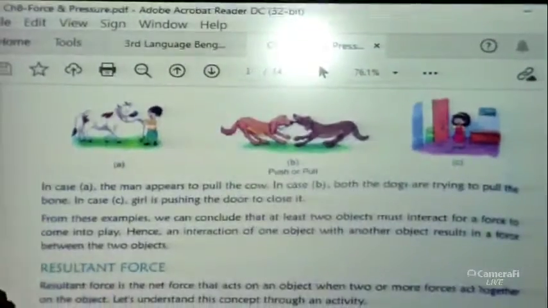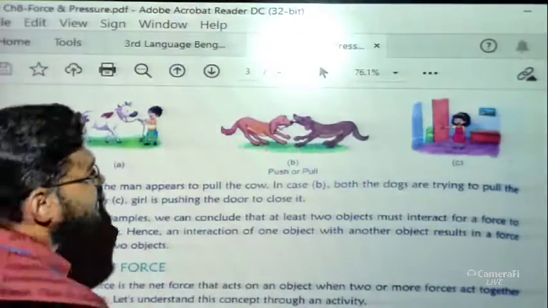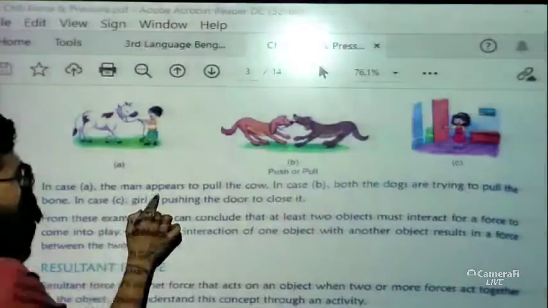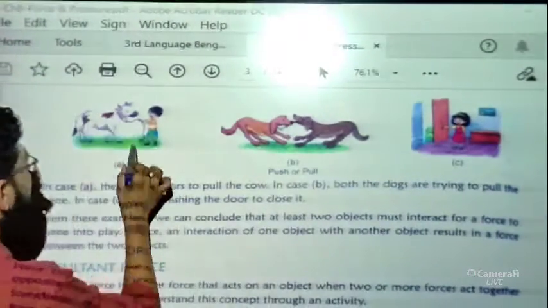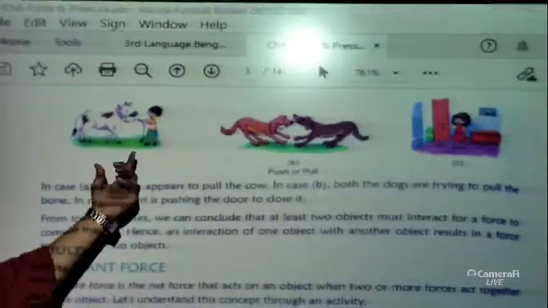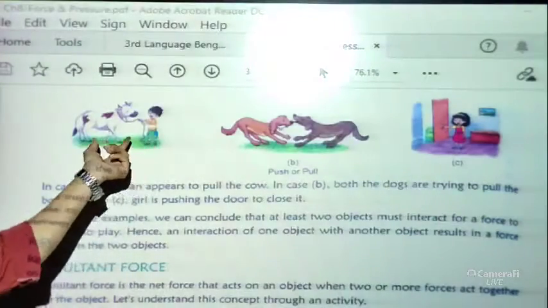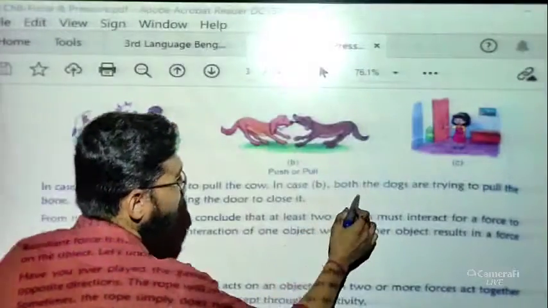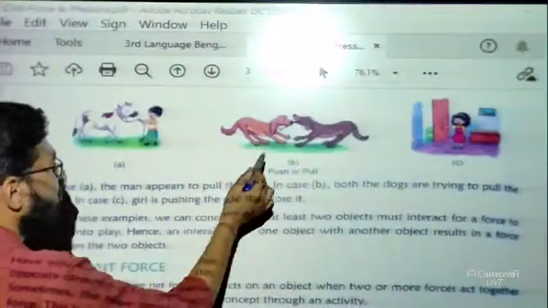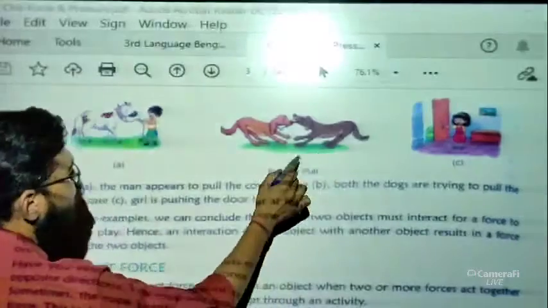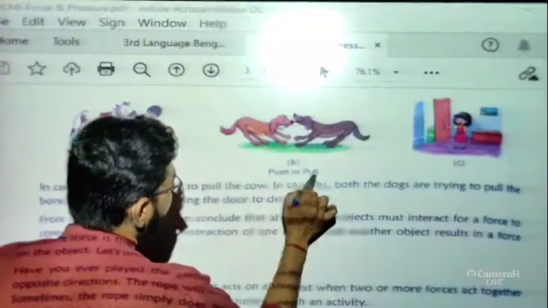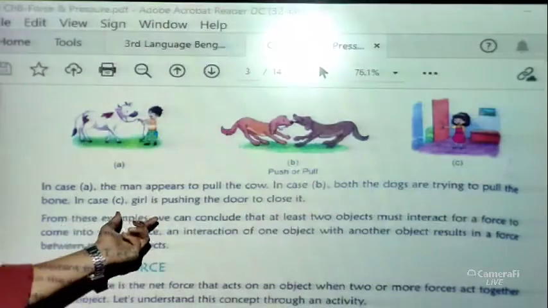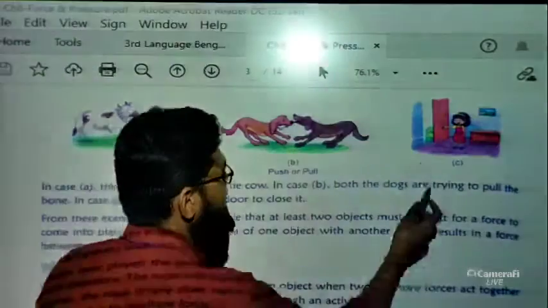See here. In picture A, just have a look. Three pictures are there. In picture A, the man appears to pull the cow. You can see here, this boy, not man actually, this boy just tried to pull the cow. In case B, both the dogs are trying to pull the bone. You can see here the bone. So both the dogs are trying to pull the bone, okay. And in the third case, the girl is pushing the door to close it, okay.